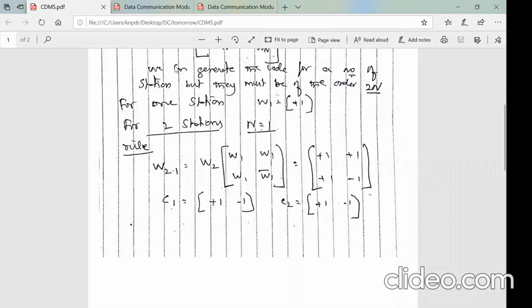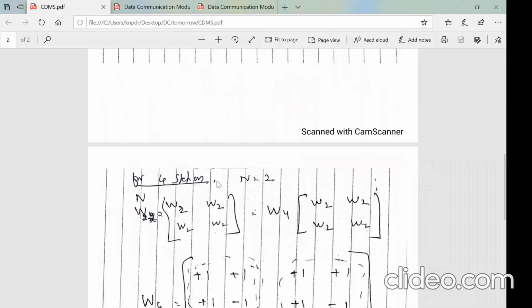Let us see now our example. There are 4 stations, right? If there are 4 stations, make n equal to 2, right? If n is equal to 2, 2 into 2 is 4, W4. Then what is the inner content here? Inner content is W2, W2, W2, W2 bar. It should be W2 bar, right? I have missed that complement here. W2 bar will be here.